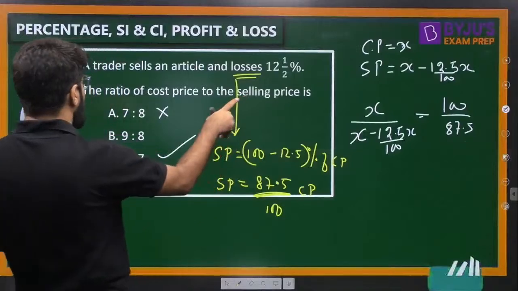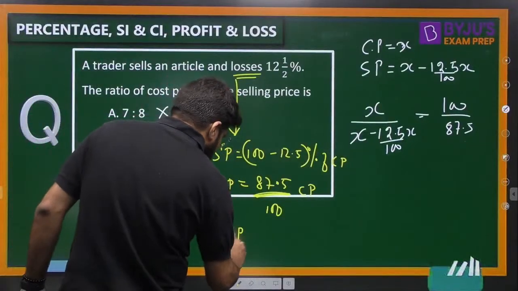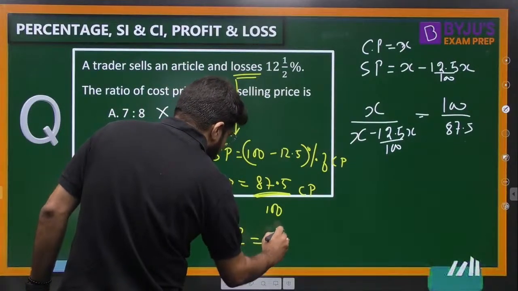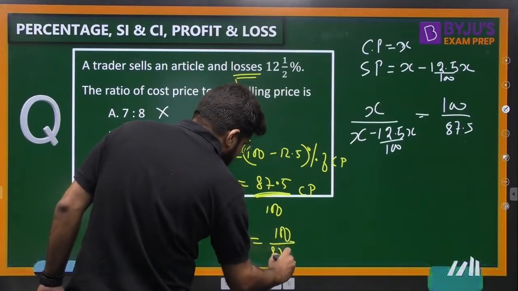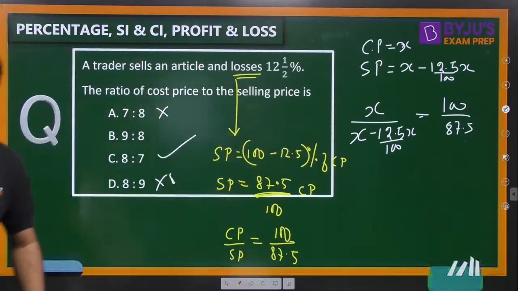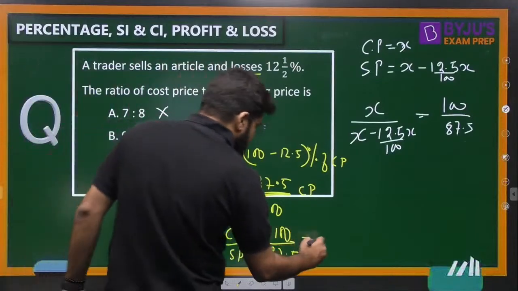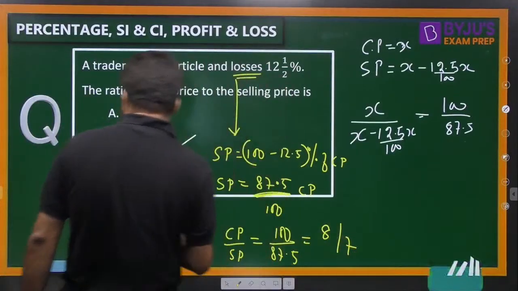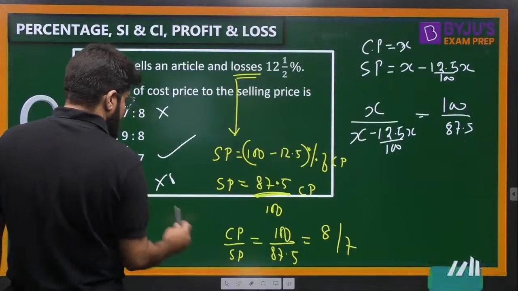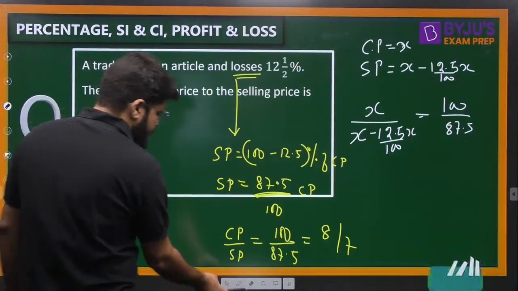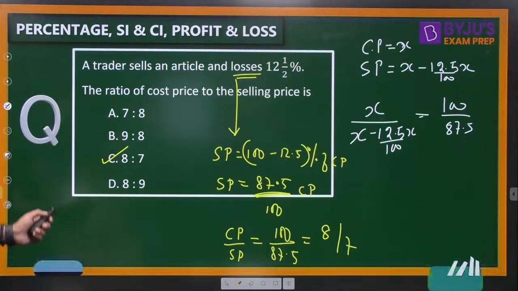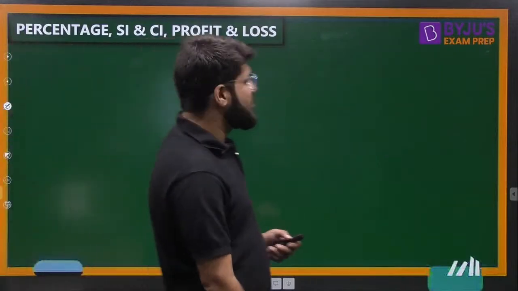Right. So what is the ratio of CP to SP they are asking? CP upon SP. So that becomes 100 upon 87.5. Precisely that is what Abhinav sir was also discussing, and you just cancel it up. It's going to cancel as the ratio 8 by 7. Option number C is correct. All good, guys. Option number C is the correct option. Let's move ahead to the next question.